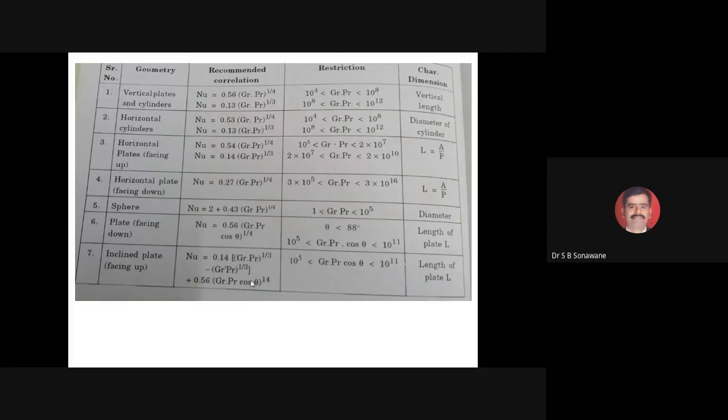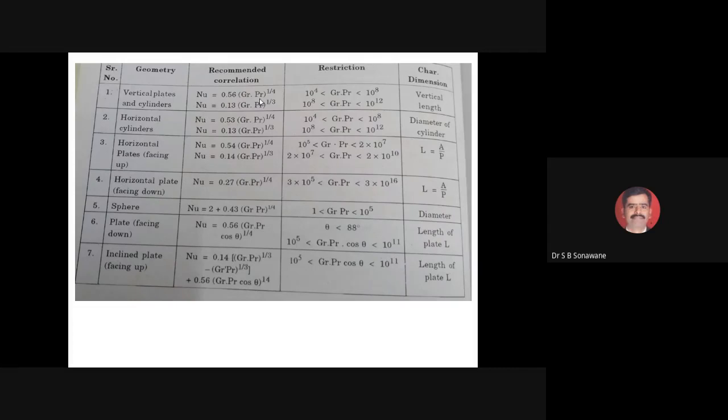Okay, fine. Now coming to the very important part that I mentioned, that is how to select the characteristic dimension in different situations. And I told you that the natural convection governing equation is always written in terms of Nusselt number, Gr number and Prandtl number. And this is again one of the tricks while identifying problems in the examination, whether the problem is based on natural convection or forced convection.